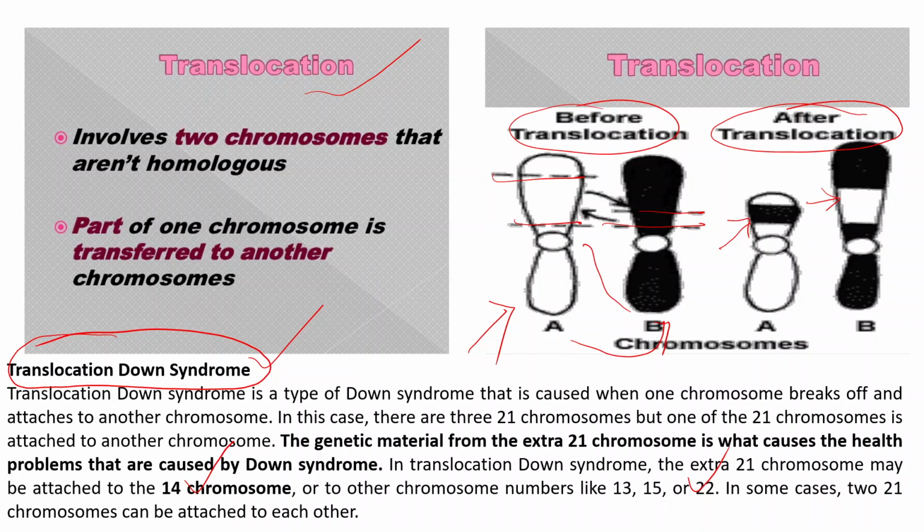Most of the symptoms are similar to trisomy Down syndrome, but here, unlike trisomy Down syndrome, the chromosome number does not vary because just some part of the chromosome has been reattached. So I hope you are getting this idea of chromosome disorders, abnormalities or anomalies. Thank you.